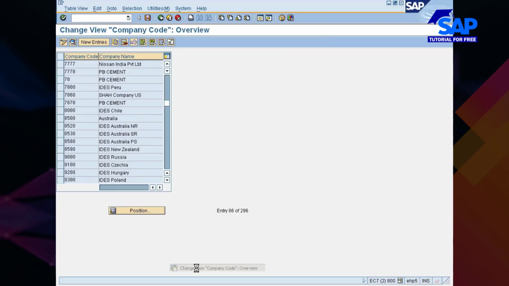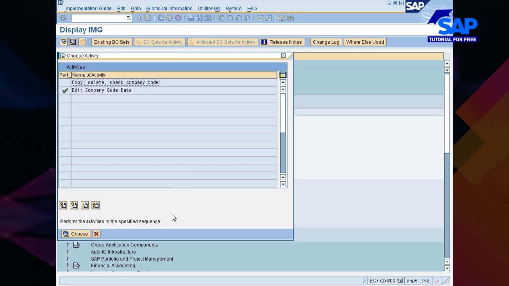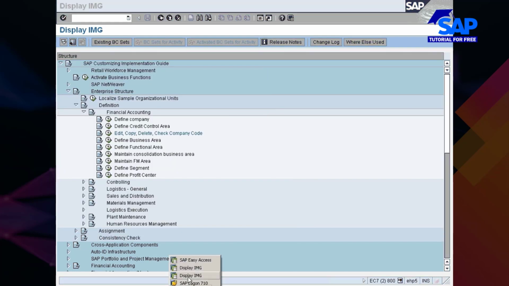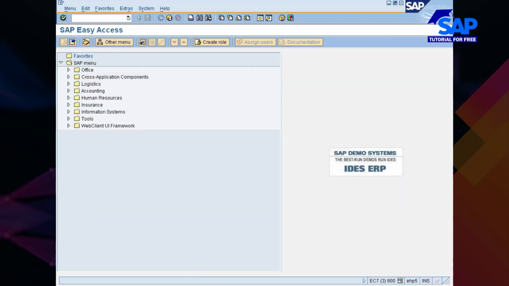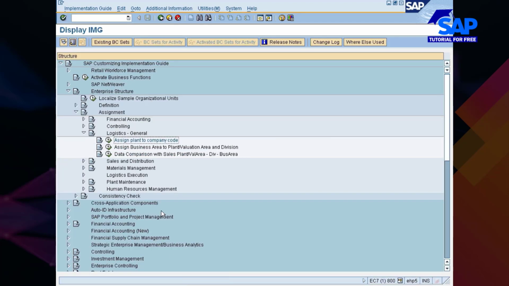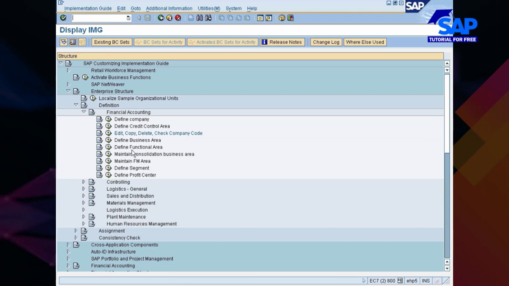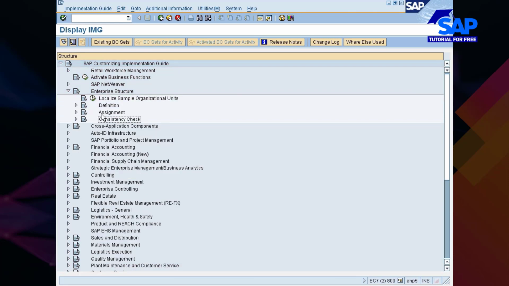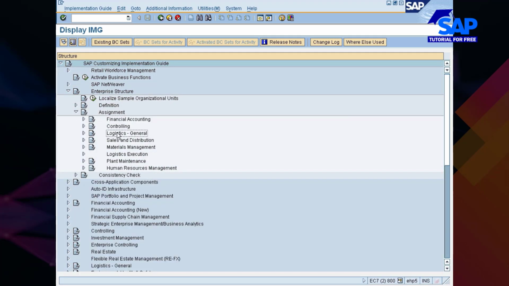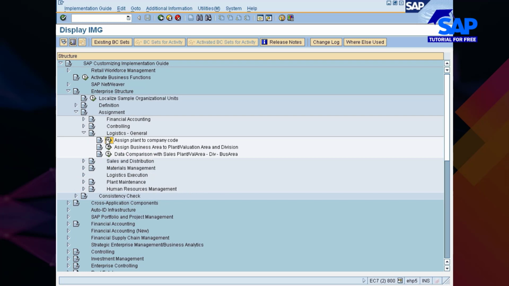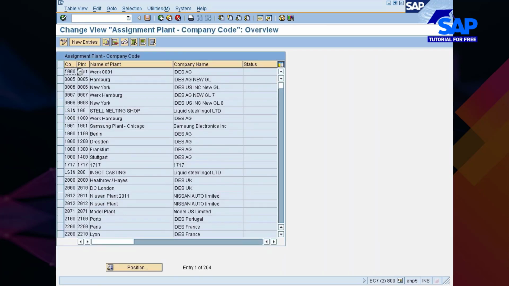Looks like okay. I might have opened it in one place in the change mode, so that's the reason it's stopping me. Let me just go and close rest of the things. Assignment, logistics general.